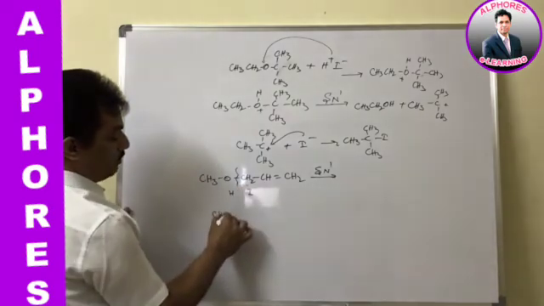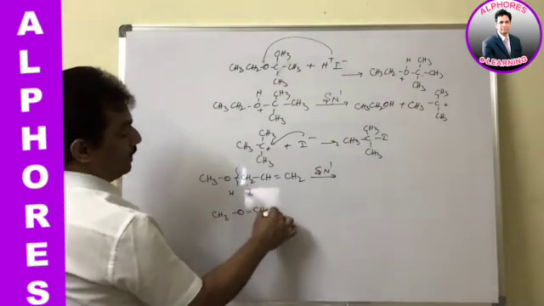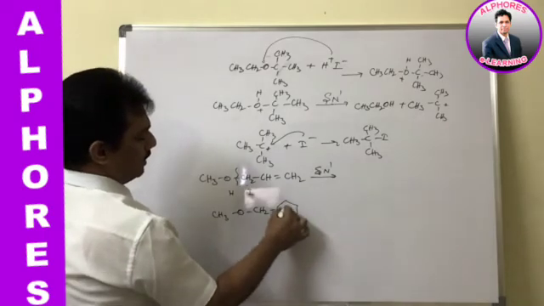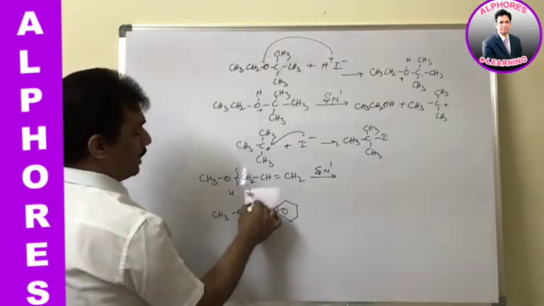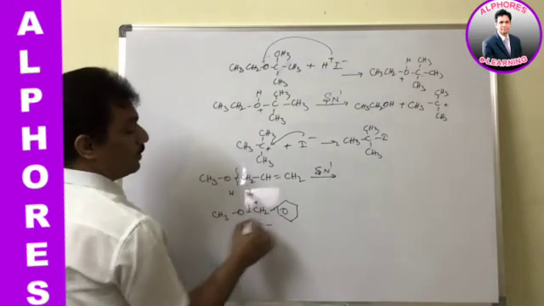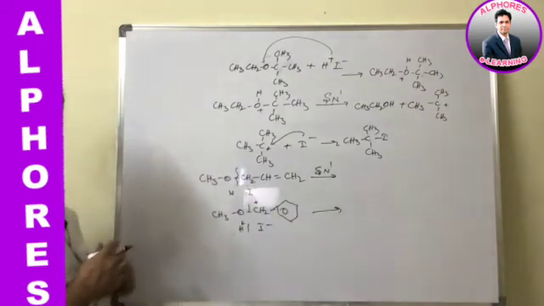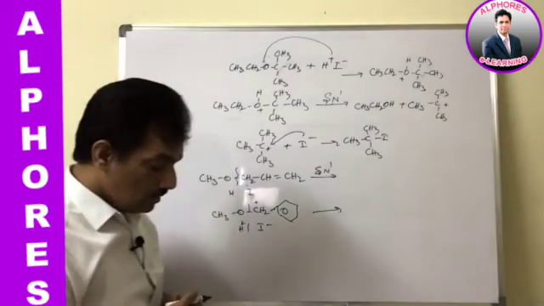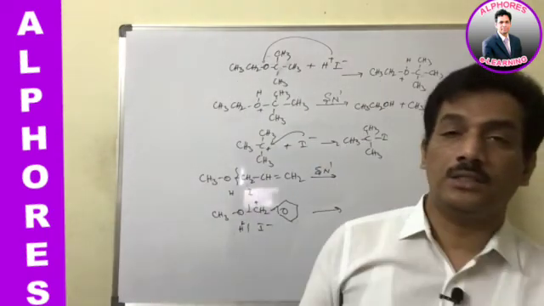And in case if it is benzylic also, it is simple. We can say that where the positive charge carbocation is possible, like this it will happen. Clear?